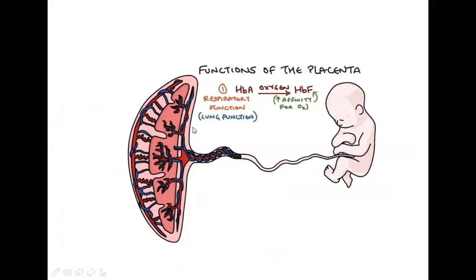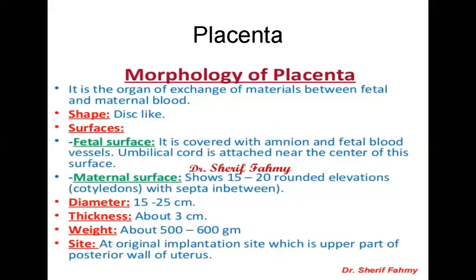This is the placenta, this is the umbilical cord, and this is the fetus. Whatever exchange takes place in between comes under the function of the placenta, the exchange of material between fetal and maternal blood.